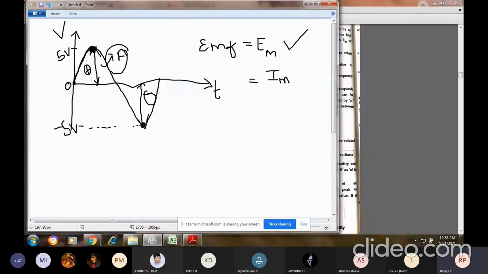Okay, the next comes angular frequency. Just now I have told you only in terms of frequency. So frequency f is nothing but 1 by T. Okay, 1 by T. So this is my normal frequency, my natural frequency or normal frequency.